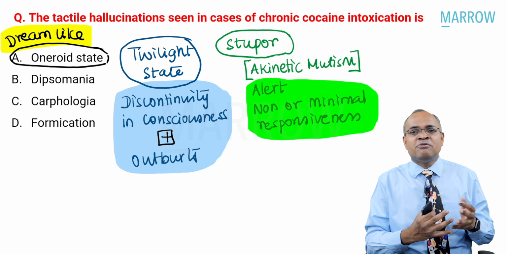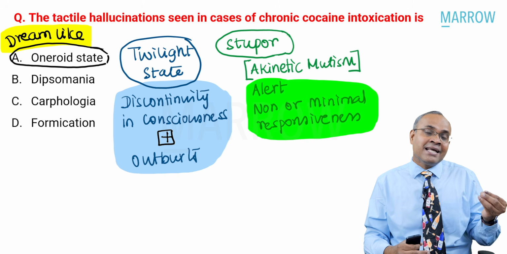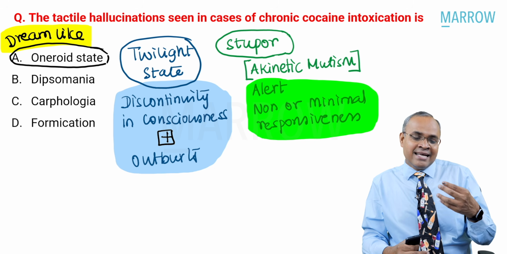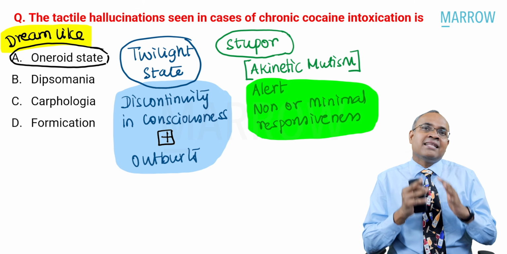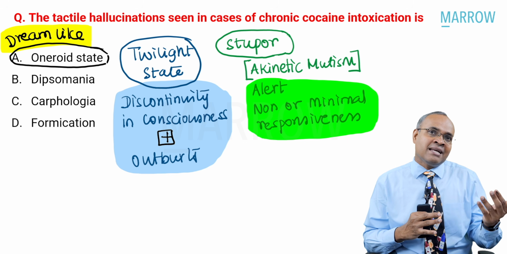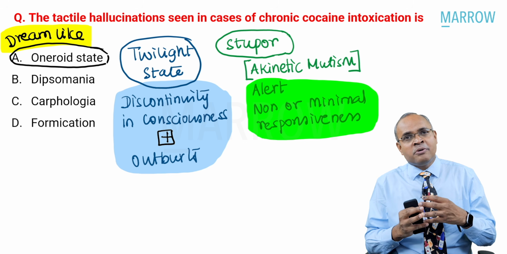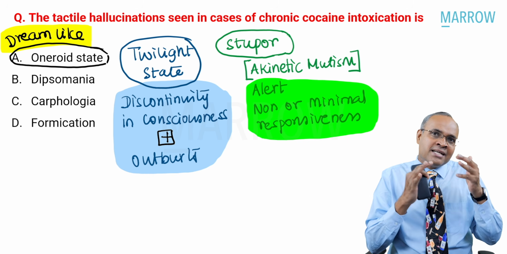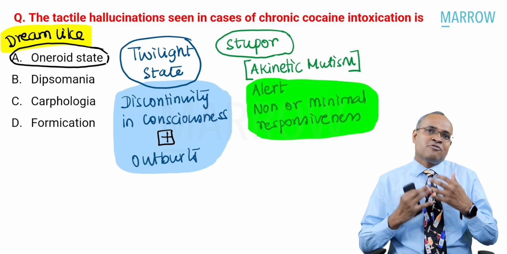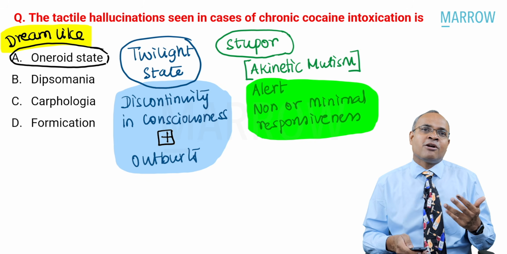Now, in exams, when they ask you these questions the next time, please remember oneroid state is a dreamlike state. Twilight state is a state where there is discontinuity of consciousness in the orientation, and there are outbursts of emotions and behaviors which can be seen, whereas in stupor you see what you call akinetic mutism, where the patient is alert but is non-responsive or minimally responsive to the stimulations around them. That's important for you to know.